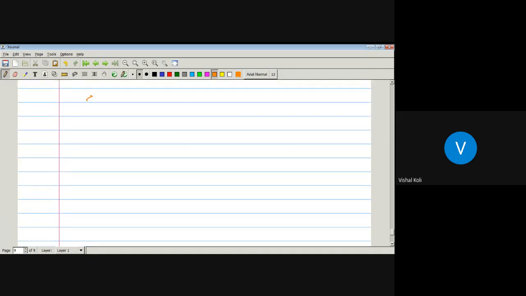Now suppose there is one more function f of z equal to 1 by z, which implies z equal to 0 is an isolated singular point and a pole of order 1, so z equal to 0 is a simple pole. So now what is the residue of f at the point 0? A of minus 1 is its value, again 1. So in this way we can find the residues.